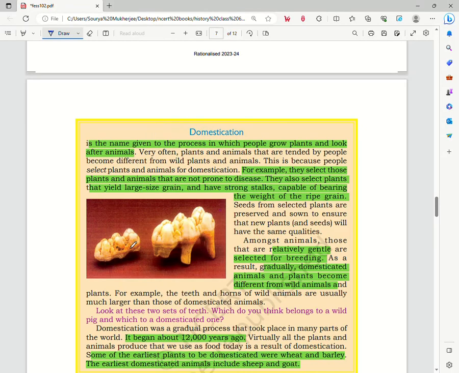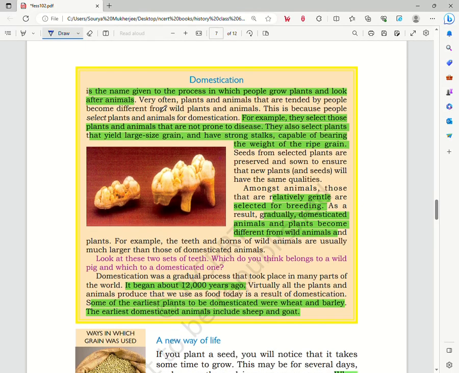We see a box about domestication. Now this talks about the process of domestication, that is, how people grow and look after plants and animals. For a species to be domesticated, people select the species of plants and animals that are not prone to disease.